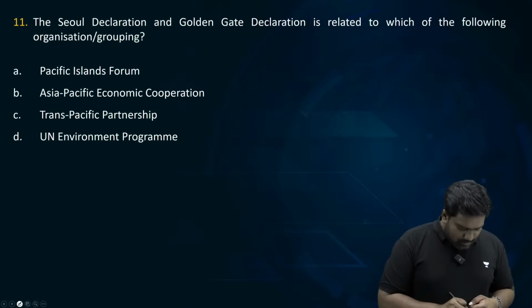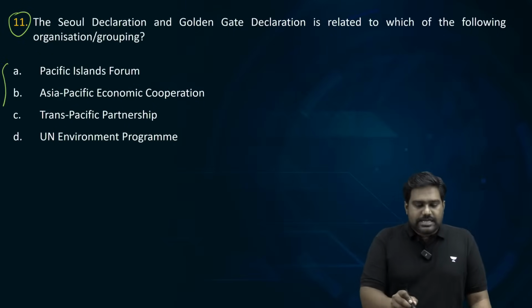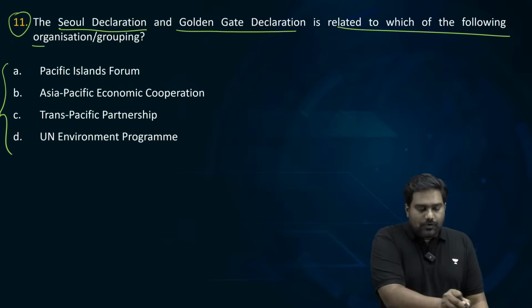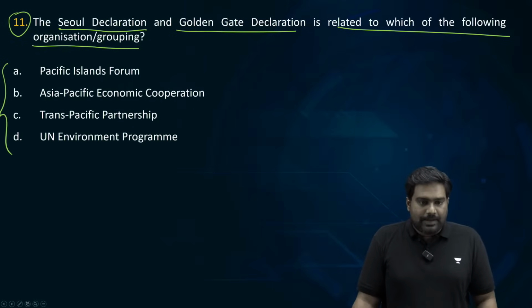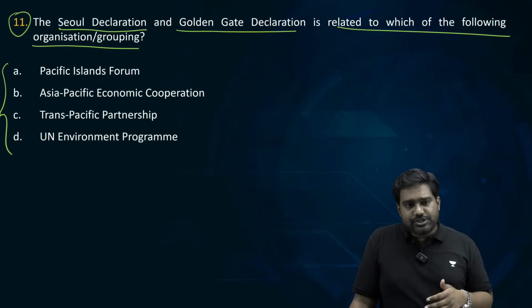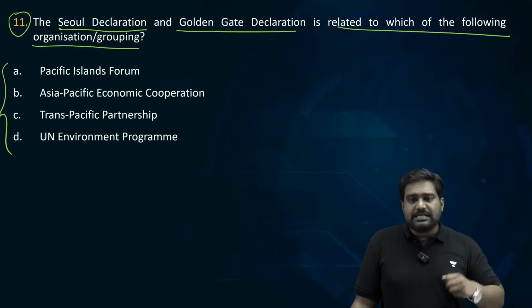So let's move on to the next question, question number 11. The Seoul Declaration and Golden Gate Declaration is related to which of the following organization or grouping? Straightforward question. If you have heard about these declarations, you will be able to get this answer. Is it related to the Pacific Islands Forum, which we were just discussing?